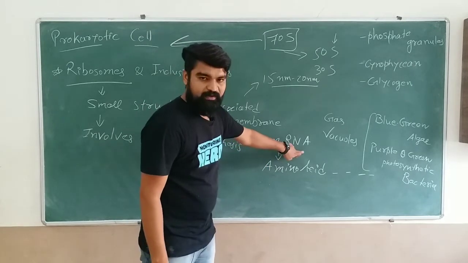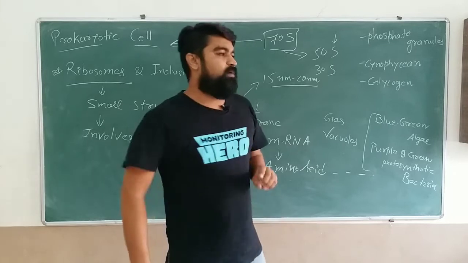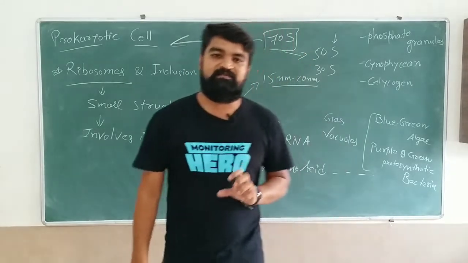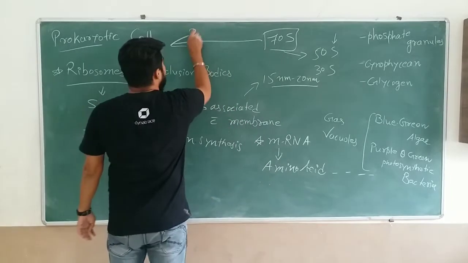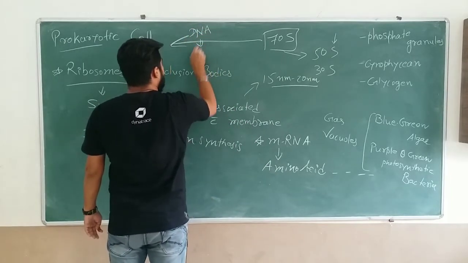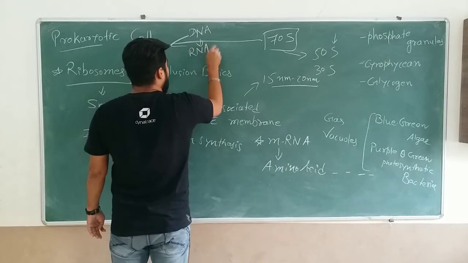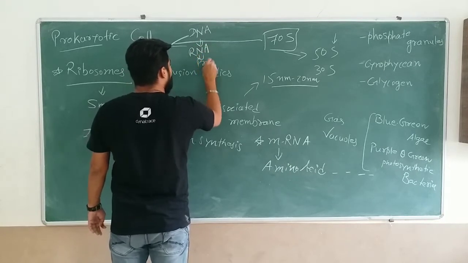These amino acids are included in the chain by reading the codes on mRNA. You must have heard the term central dogma of life. Central dogma of life is that DNA is converted into RNA and RNA is converted into protein.